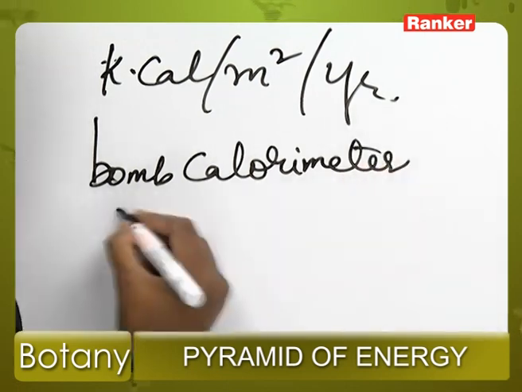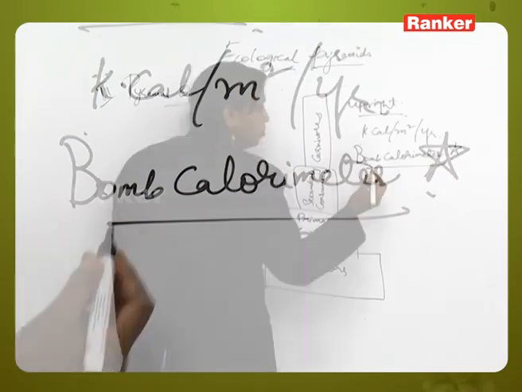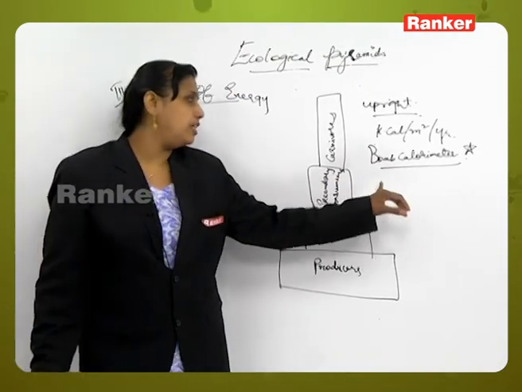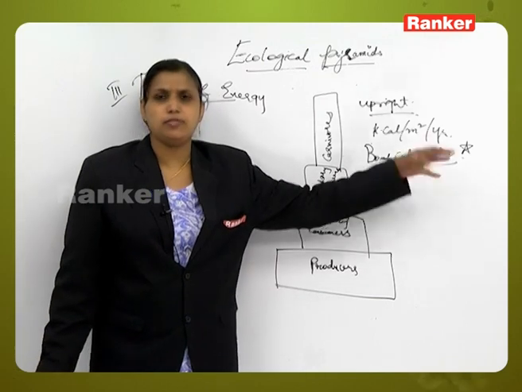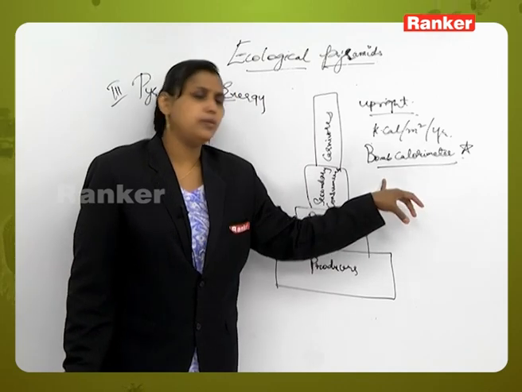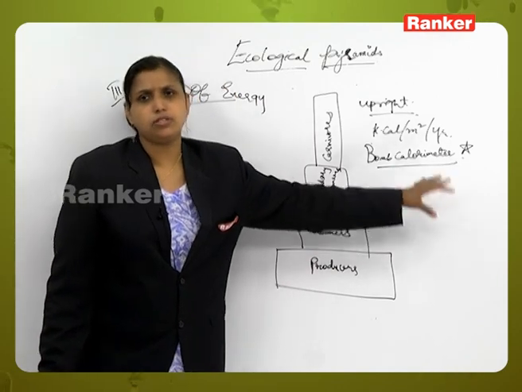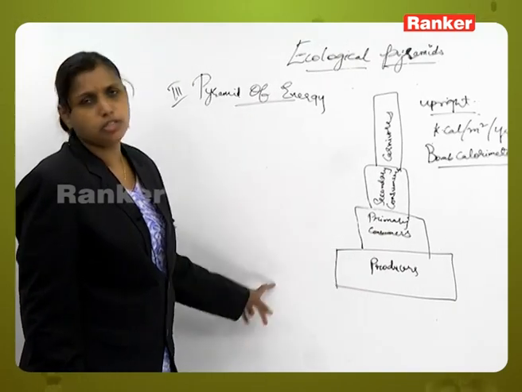This is very important. This will be a multiple choice question. The instrument which is used to measure the amount of energy in the plant is called a bomb calorimeter. Like we have a thermometer, here also the amount of energy content in the plant is measured by an instrument called a bomb calorimeter. So, the pyramid of energy is always upright in any sort of ecosystem.